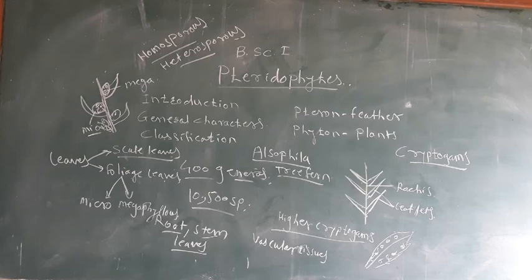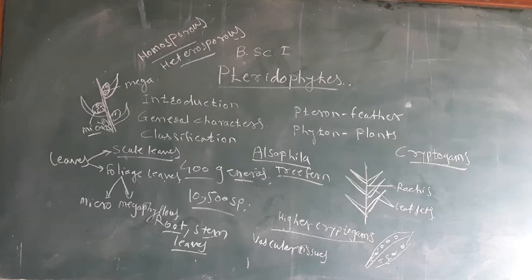Monoecious means the male and female sex organs are formed on a single gametophytic plant body, and the monoecious gametophyte is also called a prothallus.